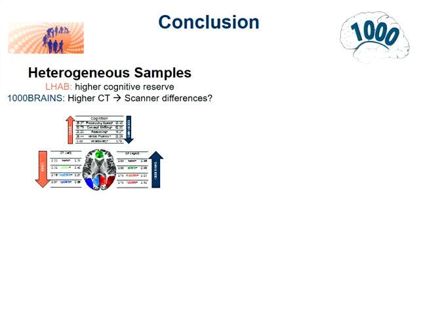So, what can we conclude from the current results? First of all, we had quite heterogeneous samples. We had a higher cognitive performance in the ALAP study. They might have a higher cognitive reserve. On the other hand, 1000 Brains had higher cortical thickness values. However, I have to mention here that the two samples were independent, so they used different MR scanners, and the differences in cortical thickness values might be due to scanner differences.